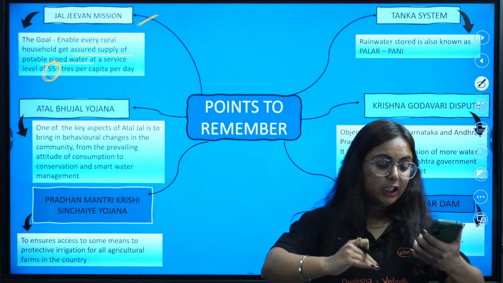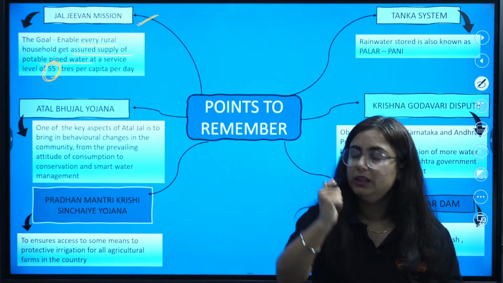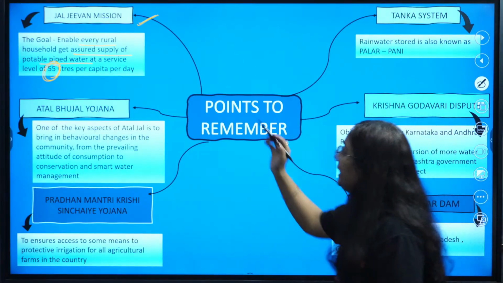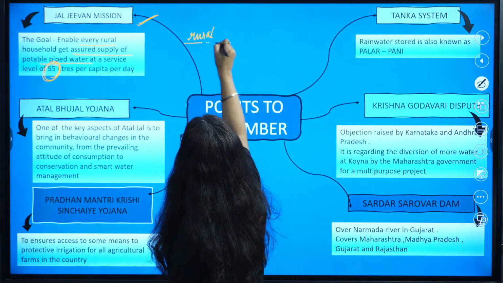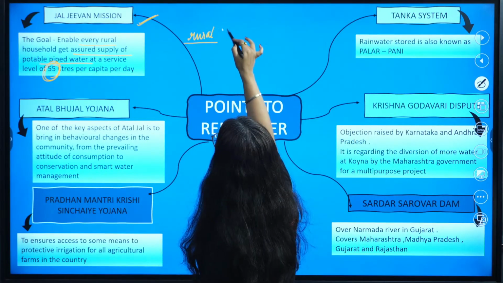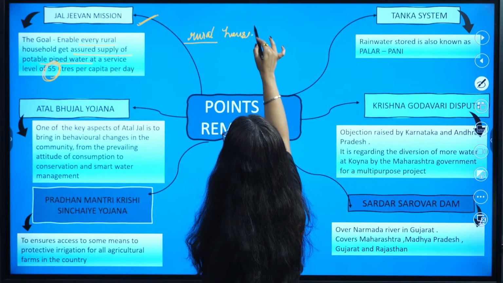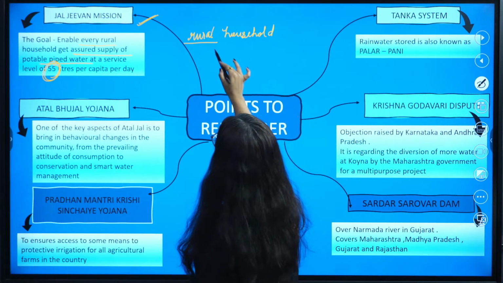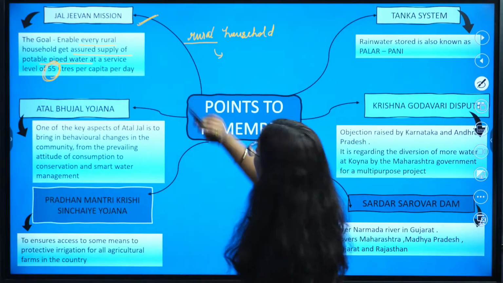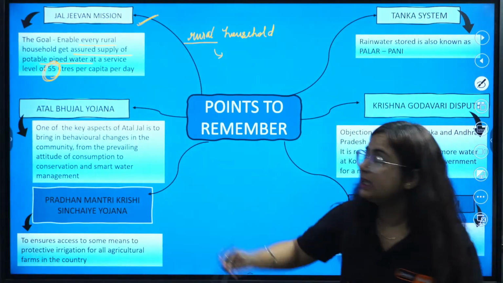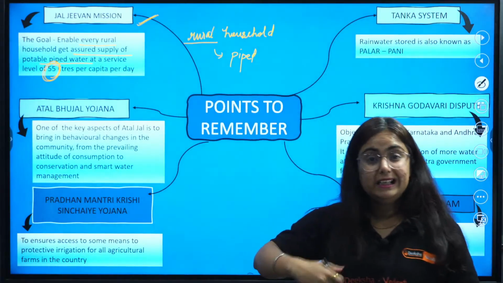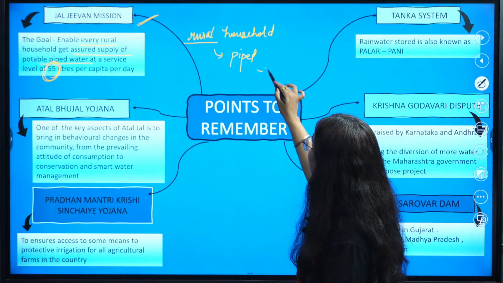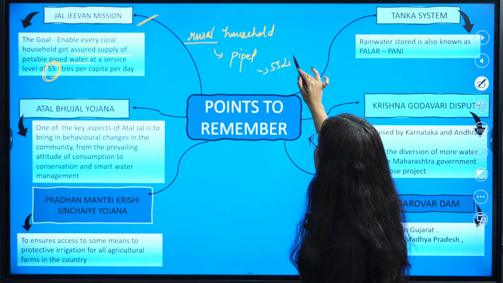To make you understand better, I'll explain in detail. Jal Jeevan Mission aims that every rural household gets supply of water. Which type of water? Piped water, through the pipe, so that it can be clean and hygienic. How much piped water? 55 liters.